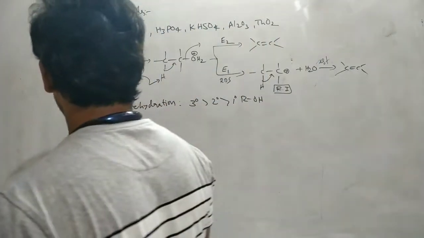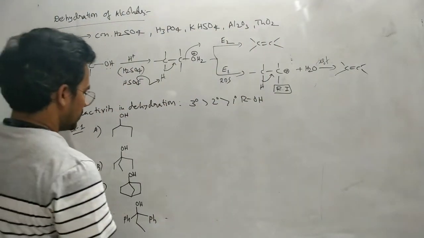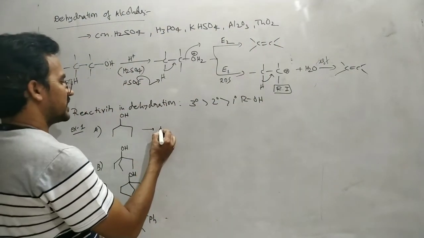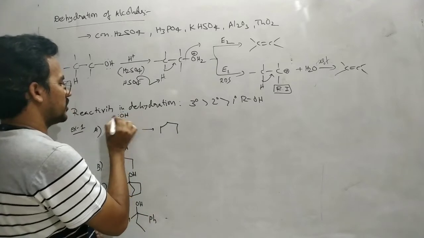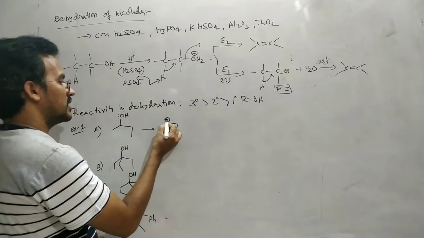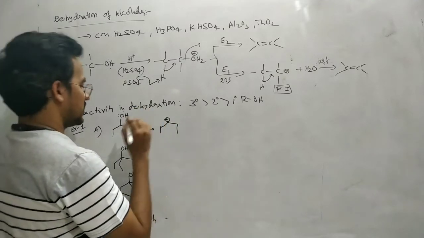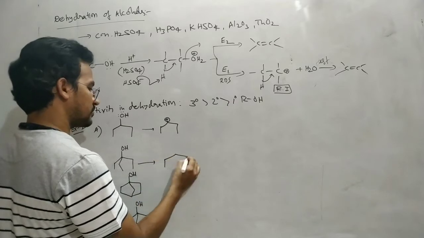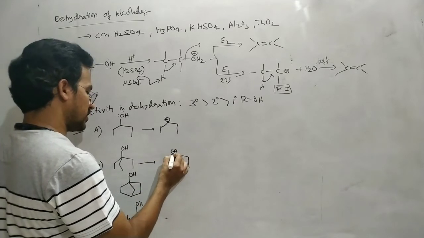Now let us discuss this example. In this case, dehydration, protonation followed by water molecule removal, gives this carbocation. Next, in this case, we will get the tertiary carbocation.